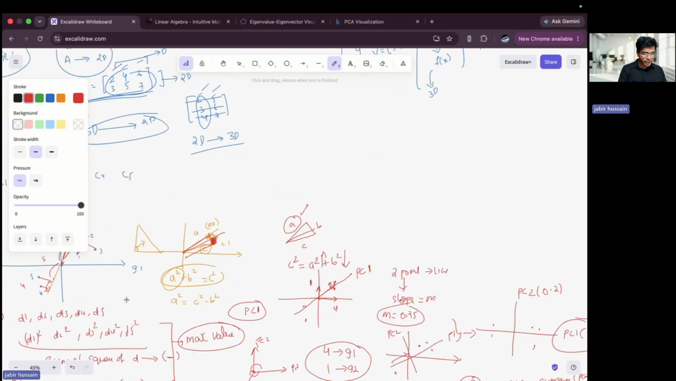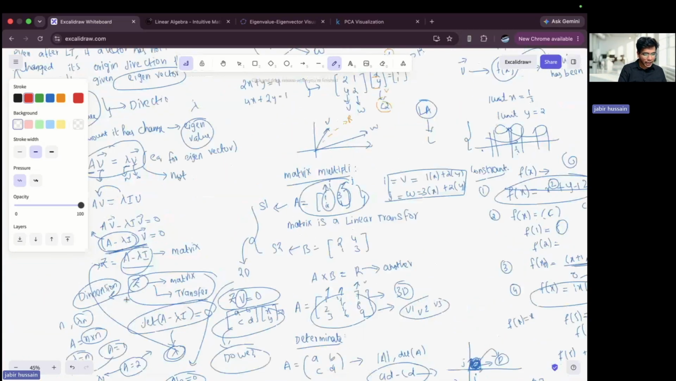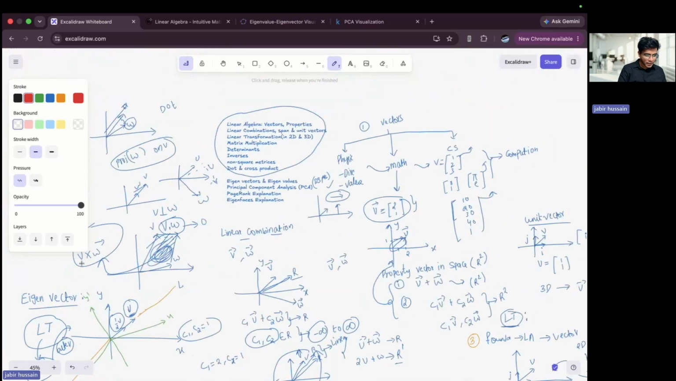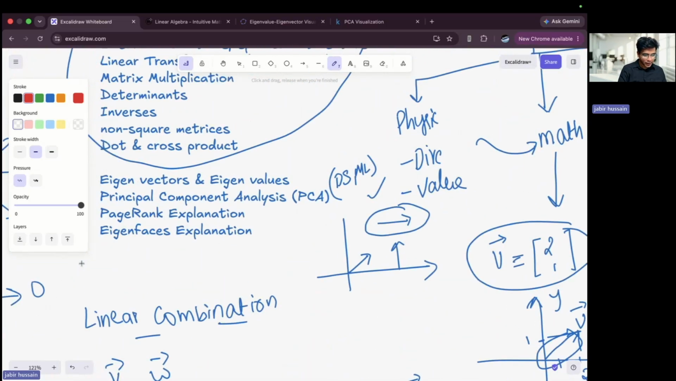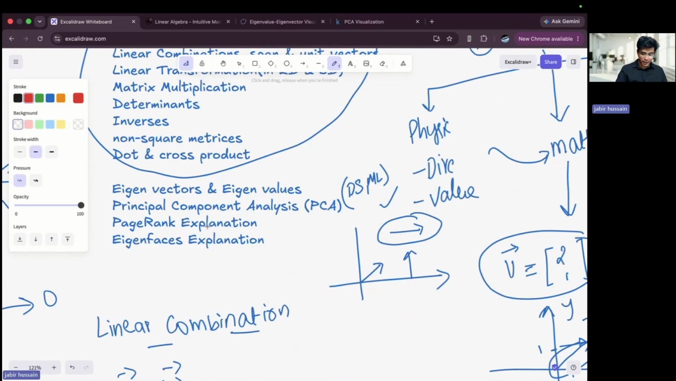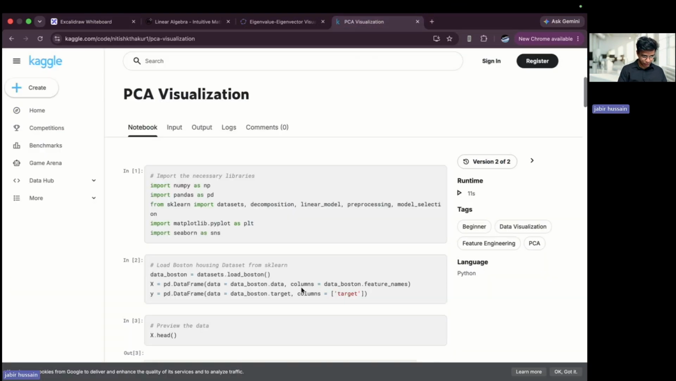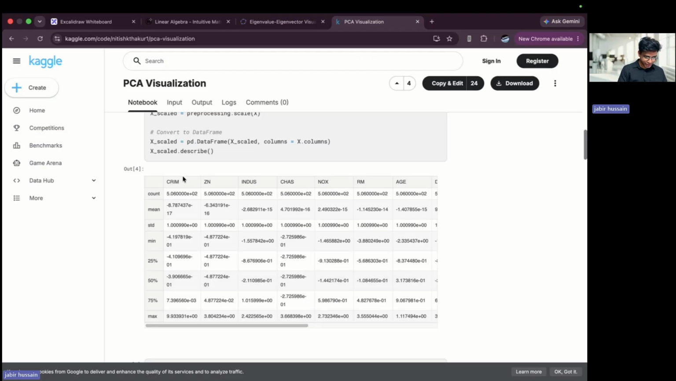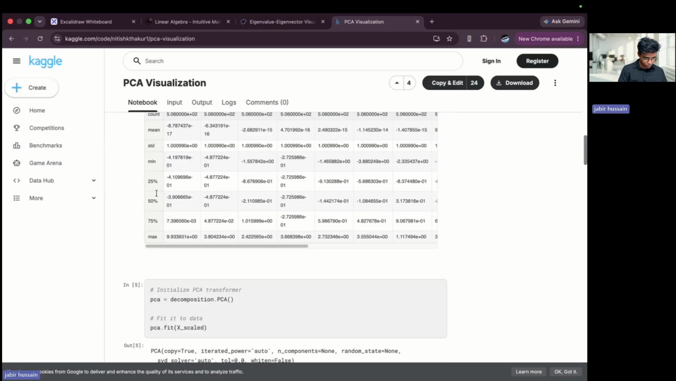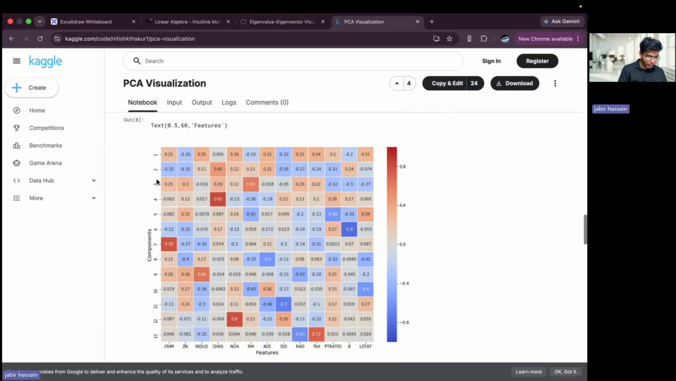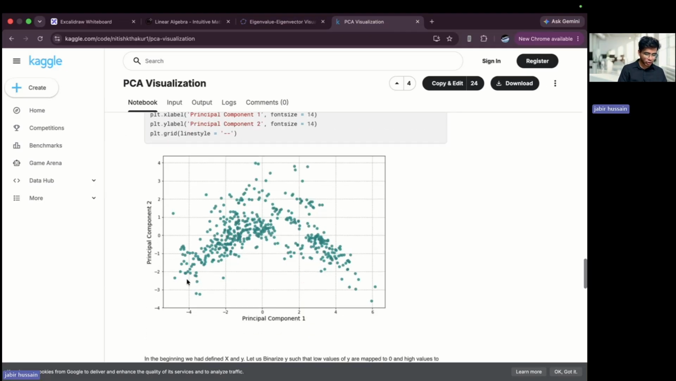This is the overall concept, and moving forward, what else do we have here? Yeah, so we have studied eigenvalues and PageRank, right? I have taken a visualization as well. This is how you can see it here. How many dimensions do I have? Let me check. 13 dimensions are there. So this is a 13-dimension PCA analysis. This is how it looks.